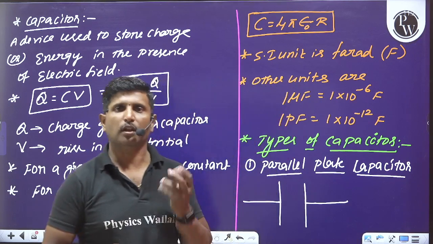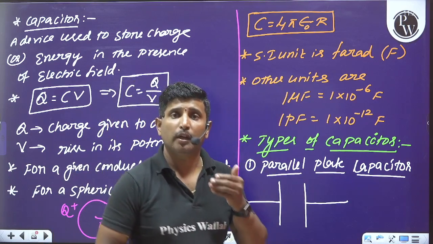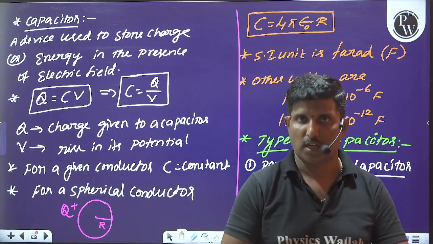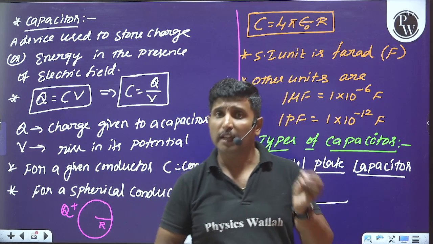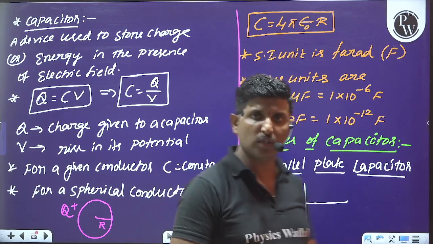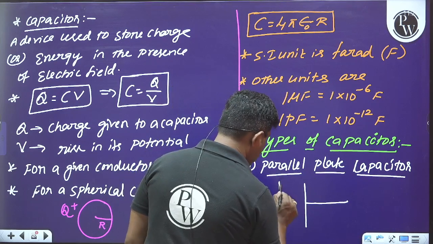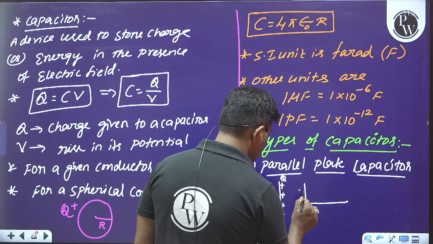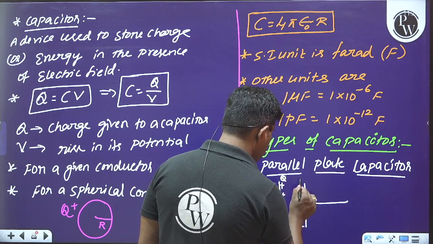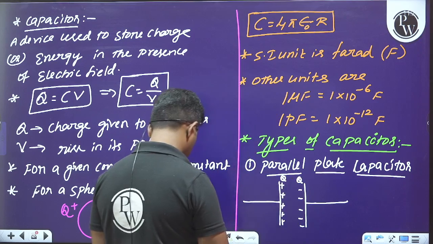Usually a capacitor consists of two arbitrarily shaped conductors, and those conductors are named plates. One plate is given a positive charge, let us say capital Q, and another plate is given a negative charge minus Q. Is it clear?